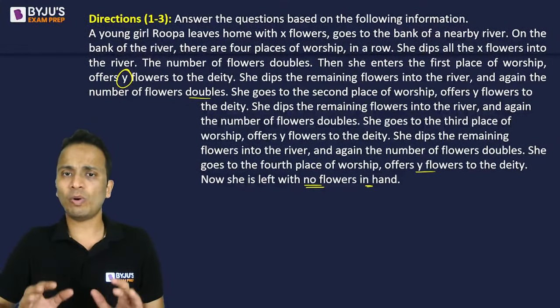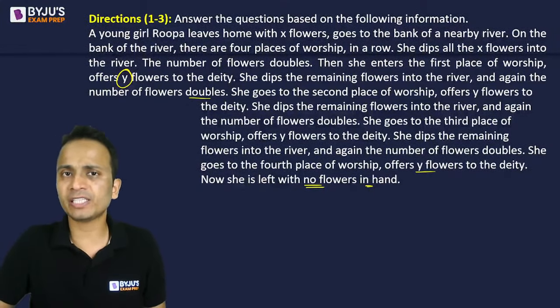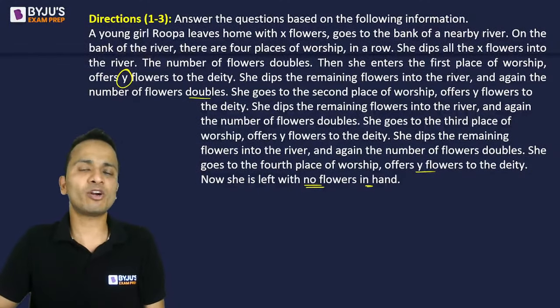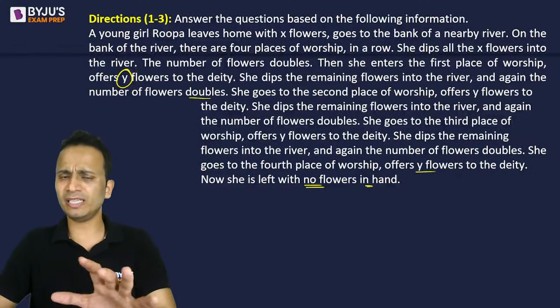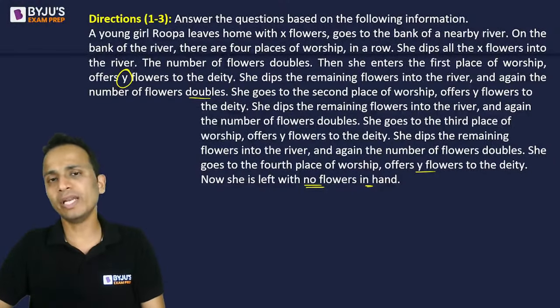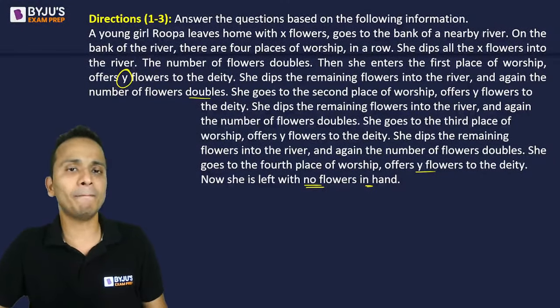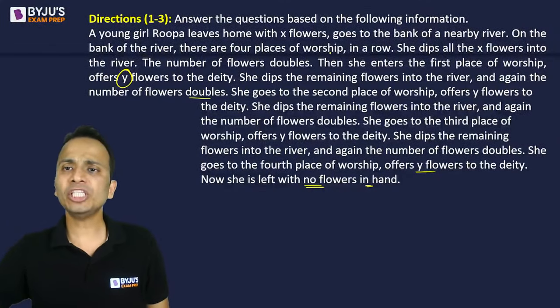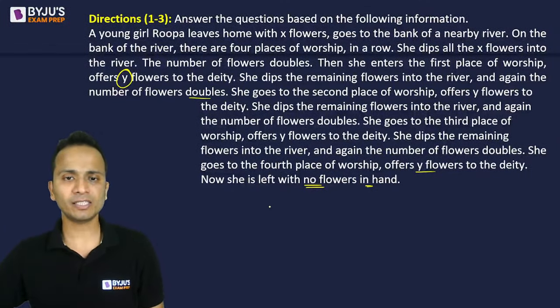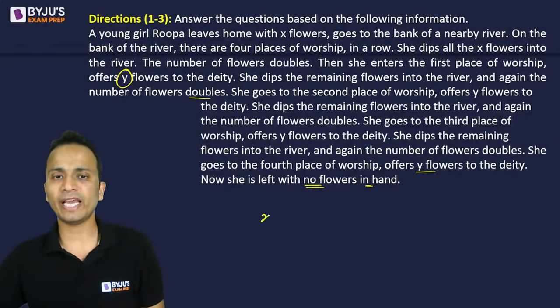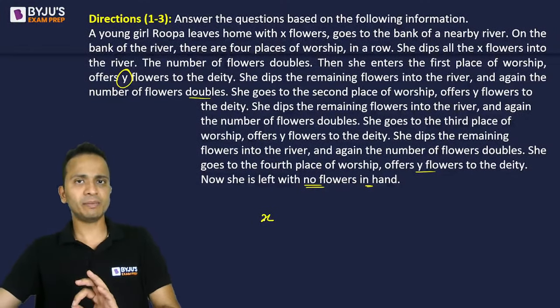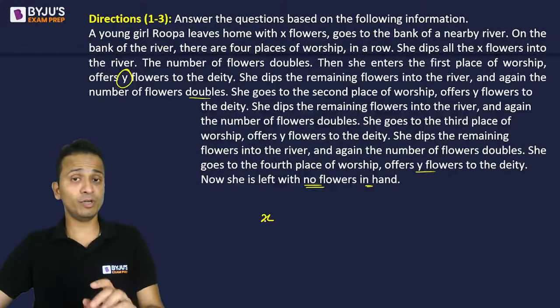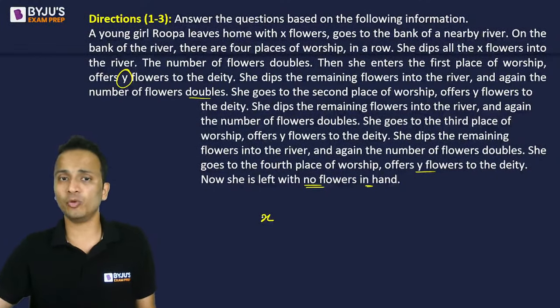It has to be done in a systematic way. While you are establishing the relation between X and Y, obviously you cannot afford to commit any mistake, because in this type of question it is very easy to make a mistake. All right, so let's start. Initially she has X number of flowers. I'll do it step by step. All of you be careful, focus on whatever I am doing.